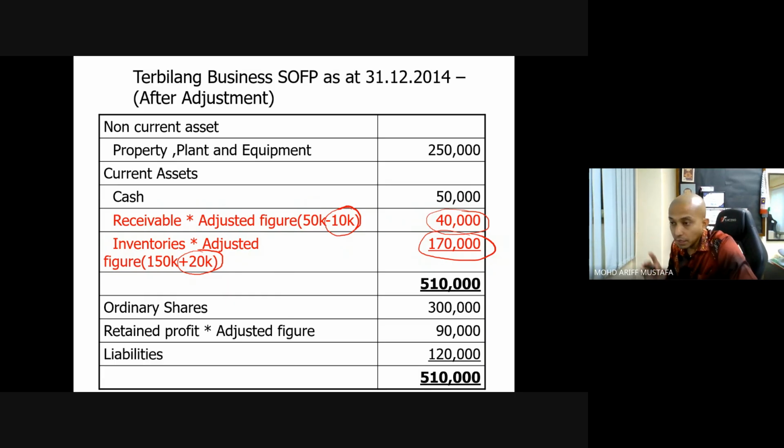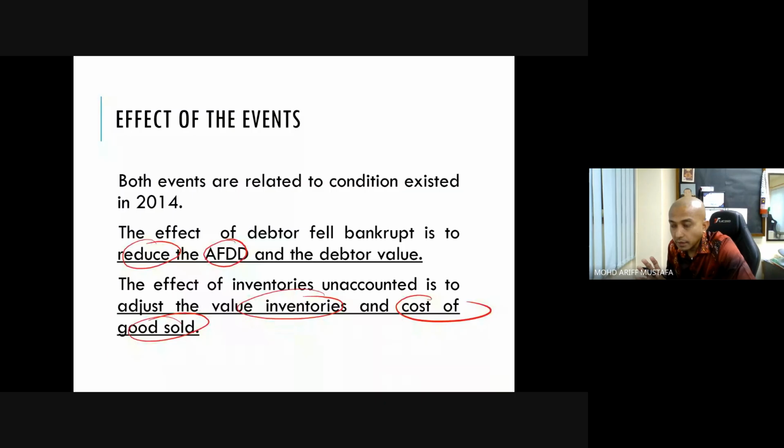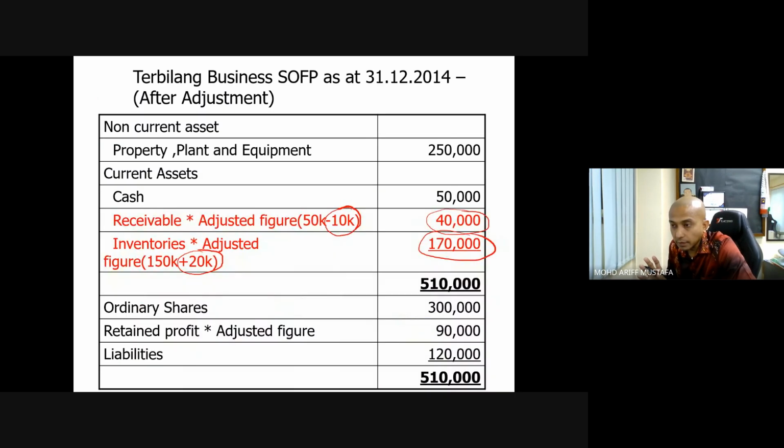But in order for us to make it balanced, what is the impact on this part? Receivable is minus by 10,000 by reducing the provision. So that means under receivable, this one is net receivable.